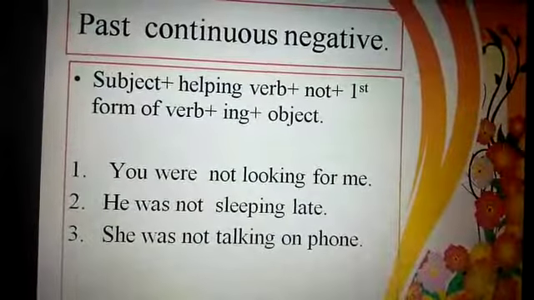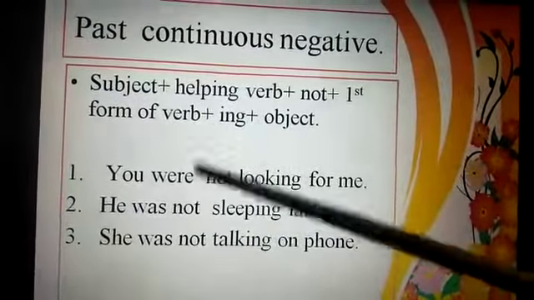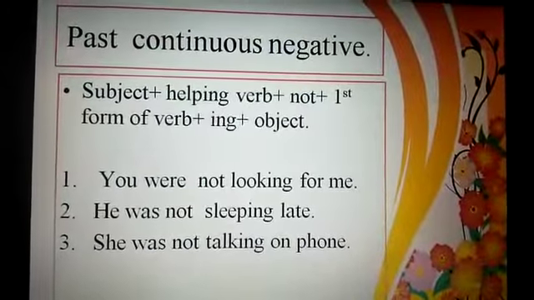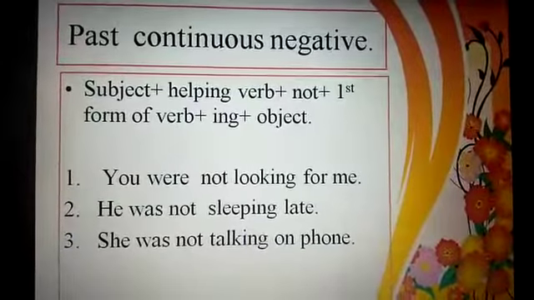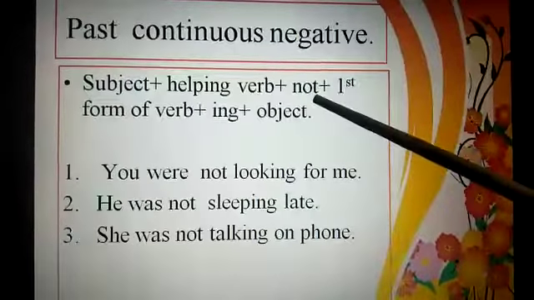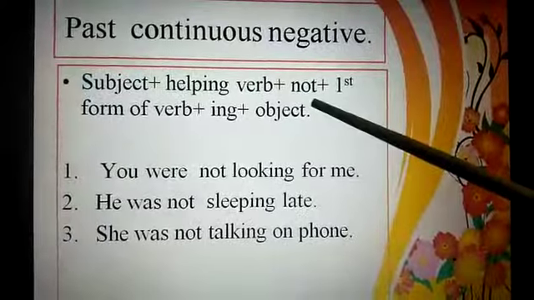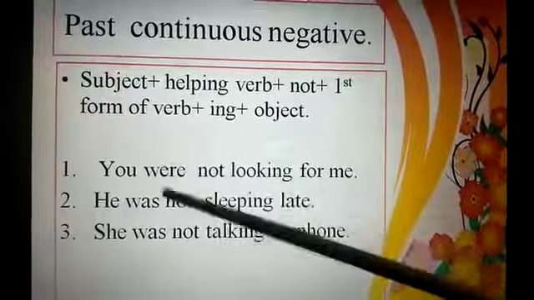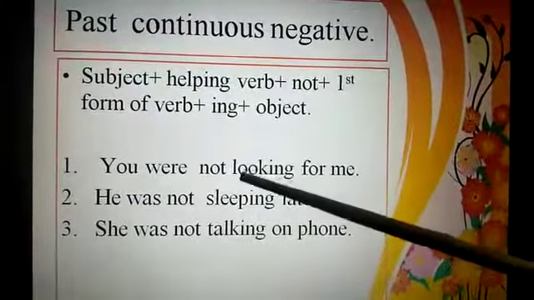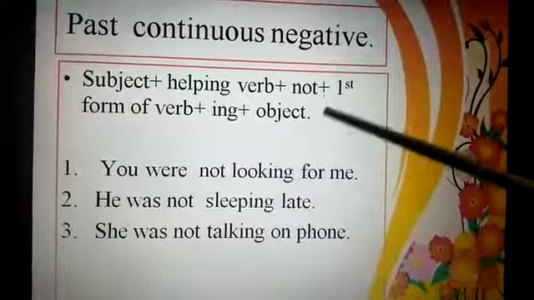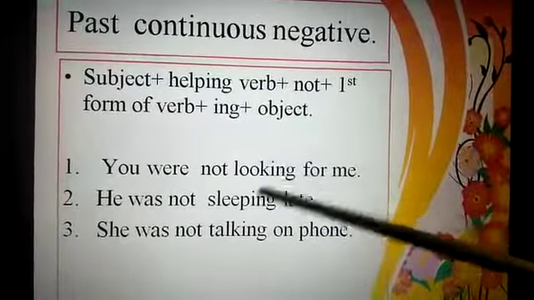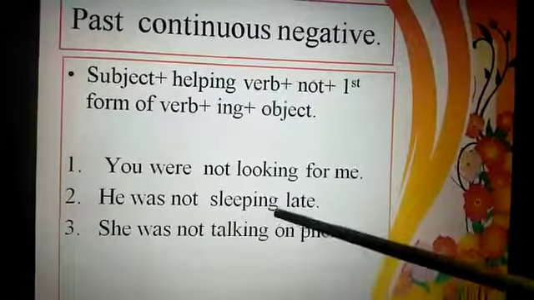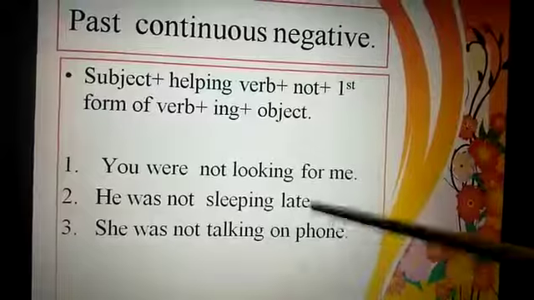Past continuous negative. How to make negative sentences of past continuous? Subject plus helping verb. What are the helping verbs for past? Was and were. Plus not. What comes after subject and helping verb? Not. Then first form of verb plus ing, and in the last object. You is the subject, were is the helping verb. Not we have added to make it negative. Look is the first form and ing is added to make it continuous. You were not looking for me. He was not sleeping late. She was not talking on the phone.